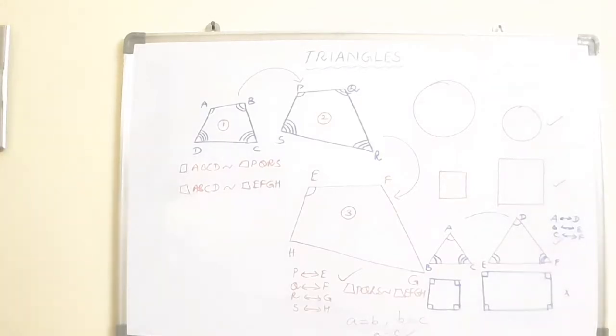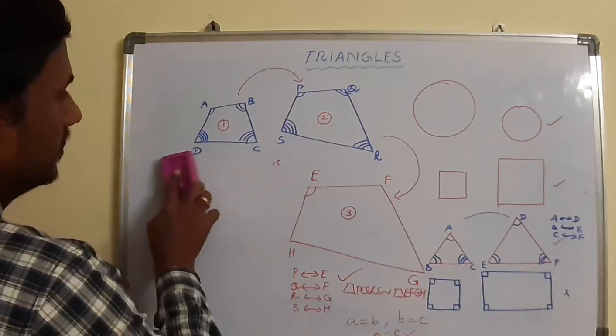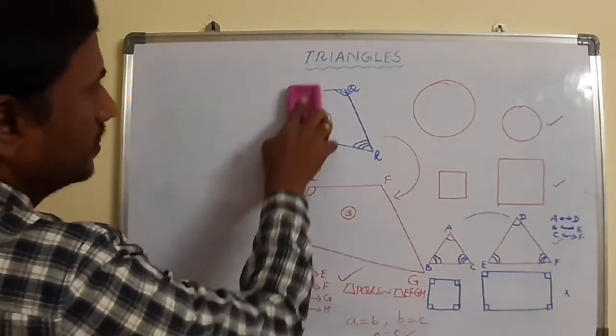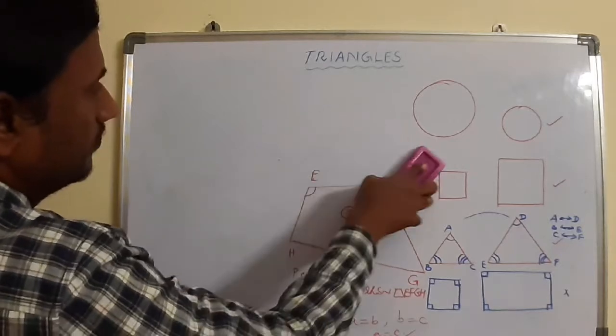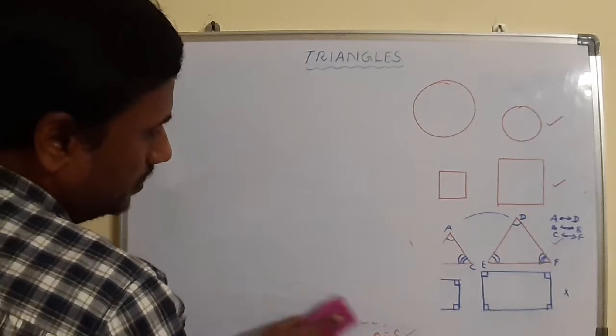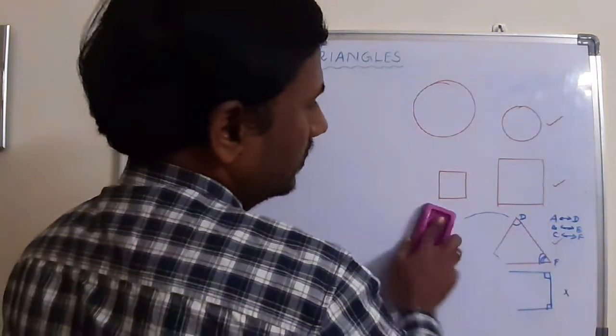Now what are the 2 points to decide whether the given polygons are similar or not? The first one is corresponding angles are equal, and the second one is the corresponding sides are in proportion. That means they should maintain the same ratio between the corresponding sides.